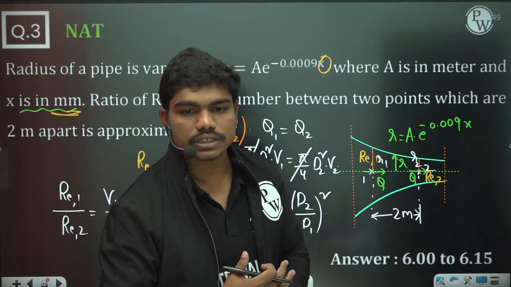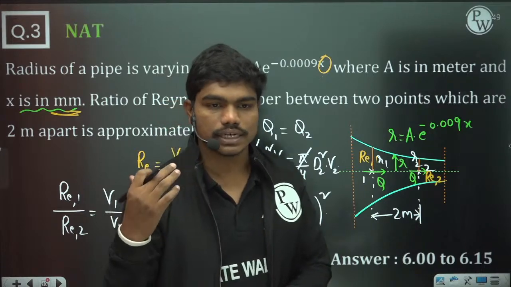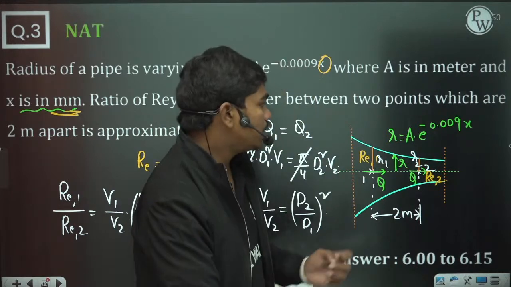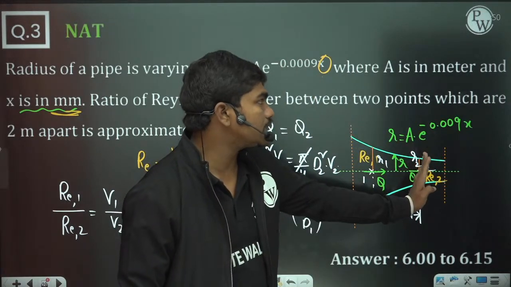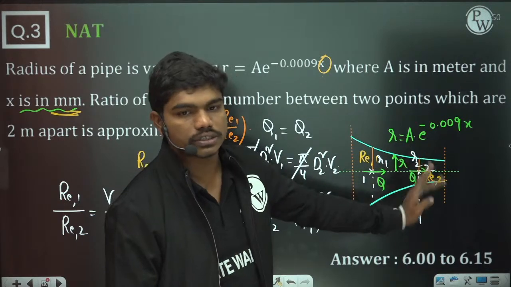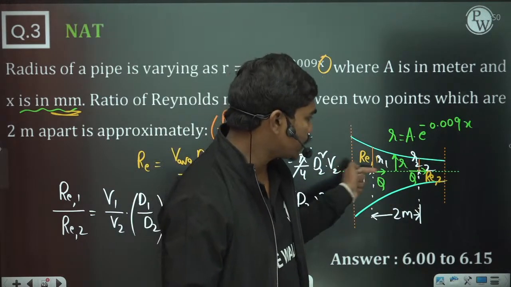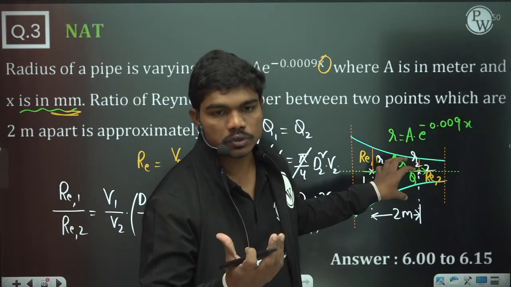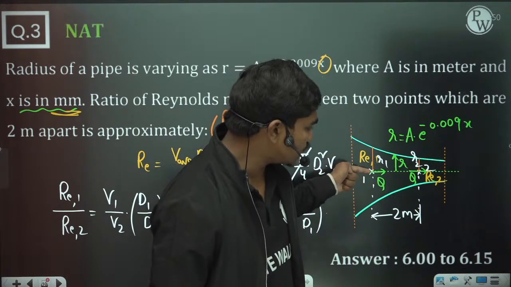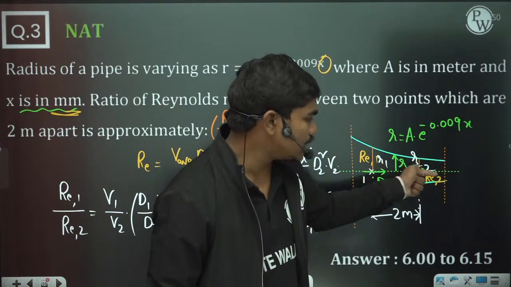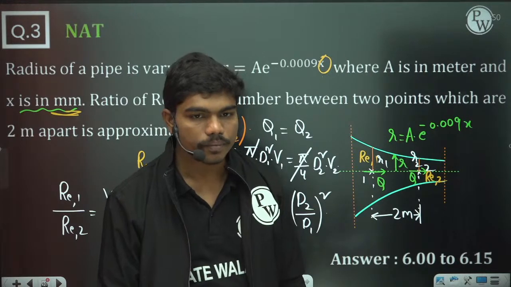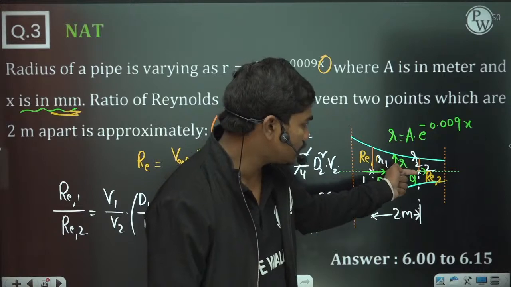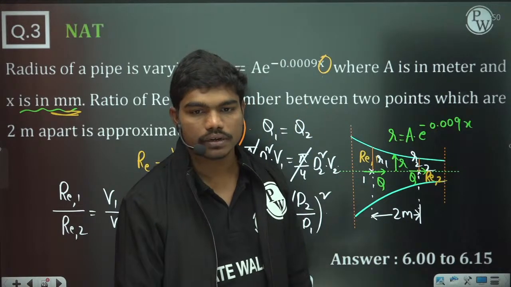Clear? So how is discharge equal at both sections? Because if this is incompressible flow, meaning some fluid like water is flowing, then the density at this location and the density at this location are equal. For example, in case of water, whatever mass is flowing here, the same mass should cross this section, because this pipe cannot hold any fluid. So in steady state, whatever mass enters this section should leave this section. Clear? That's why the mass leaving at this section is the same as the mass leaving the other section, so they are equal.